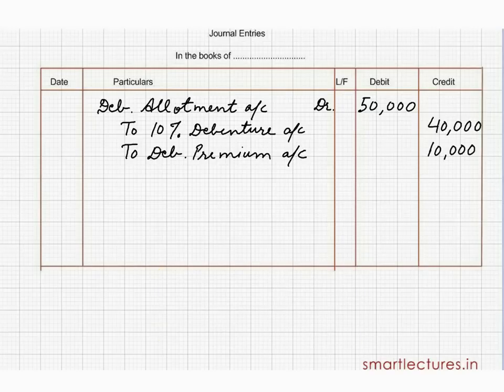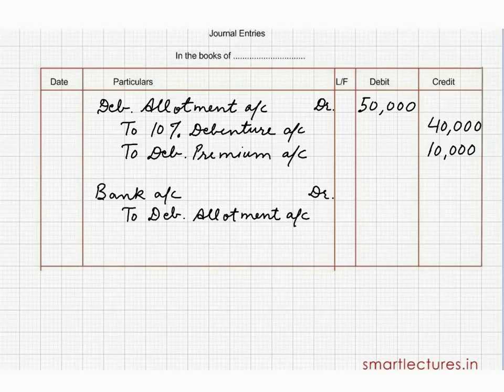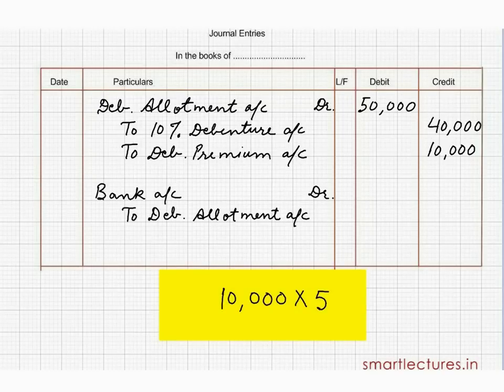And the entry for receipt will be bank account debit to debenture allotment account, that is 10,000 into 5, 50,000 rupees.